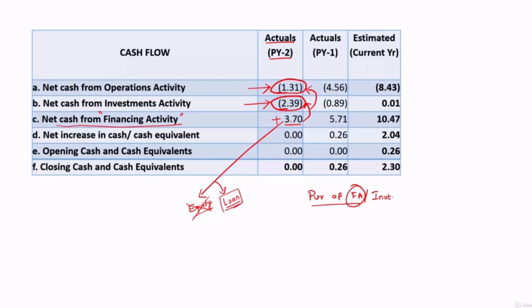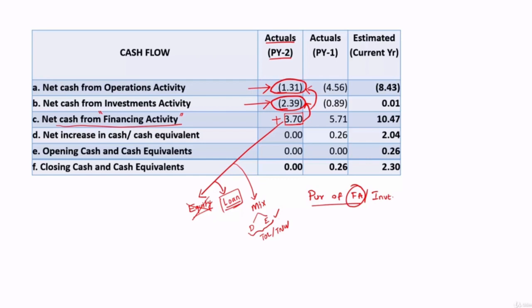So you have to look into this, from where they got this 3.7 crore, and it can also be a mix. It can also be a mix of debt and equity, and if the overall TOL by TNW is satisfactory, then the mix is also okay. So all those got to be studied.